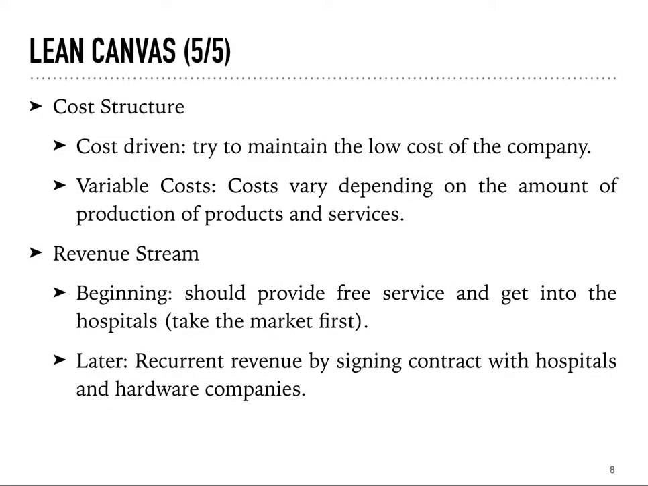The last section in the lean canvas is about the finance. The first one is the cost structure. Our company should be cost-driven, which means we will try to maintain a low cost. It also has variable costs because the cost will vary depending on the people we hire or the service we need. And the second part is the revenue stream. The revenue should be considered for different stages. As a startup from the beginning, we should focus more on the promotion, so we will make the product free. But when we enter a later period, we will start to request usage fees for the platform and the tools.